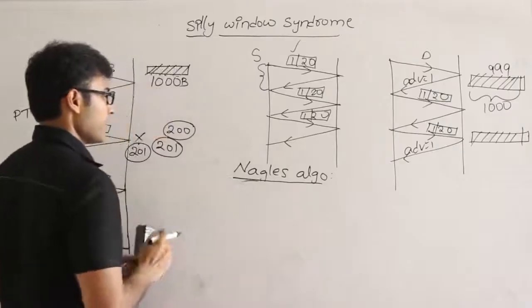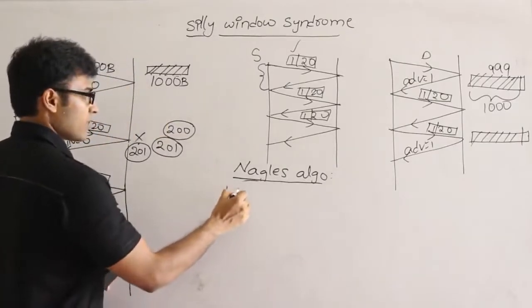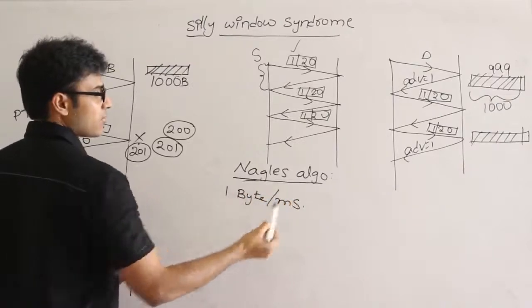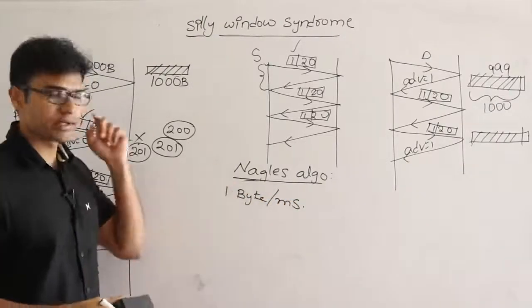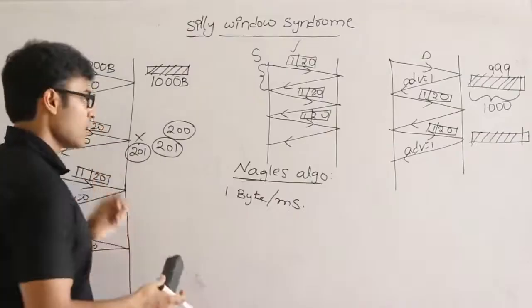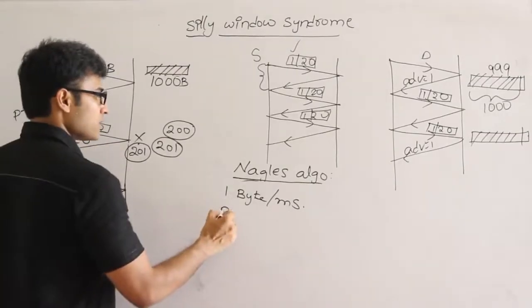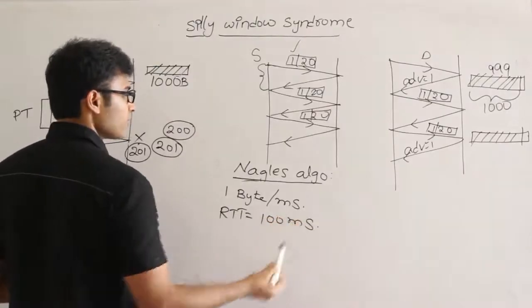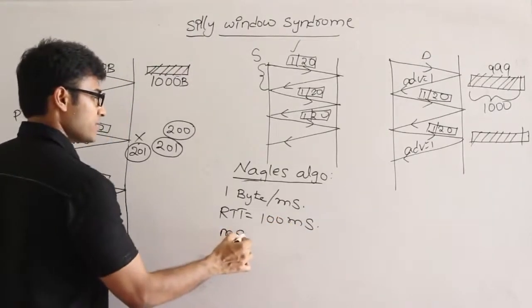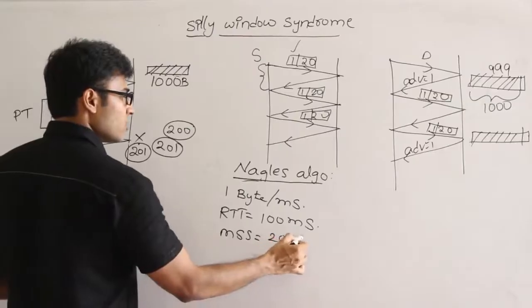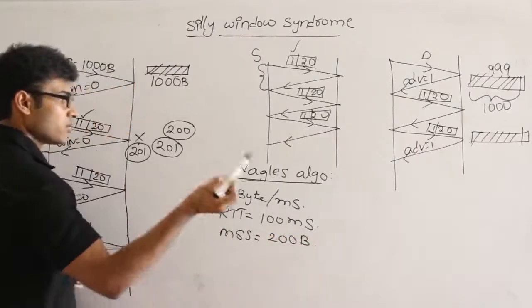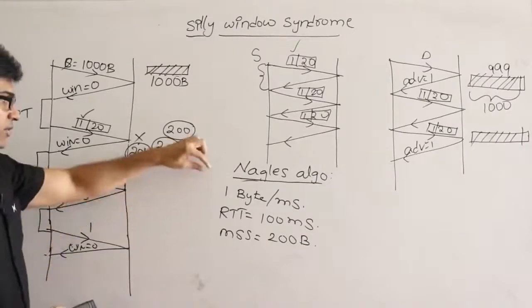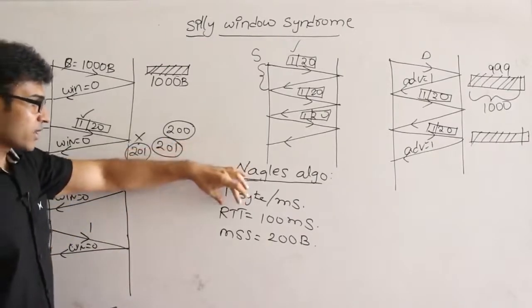Let us say an application is producing 1 byte per millisecond, which means the application layer is giving 1 byte per millisecond to the transport layer, and now RTT is found to be 100 milliseconds and maximum segment size is found to be 200 bytes. Then what should the sender's transport layer do? It should wait for 1 RTT.